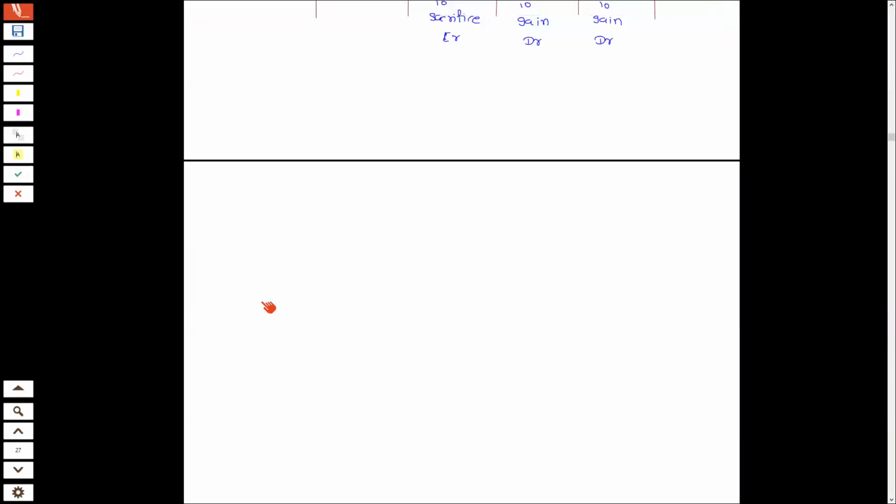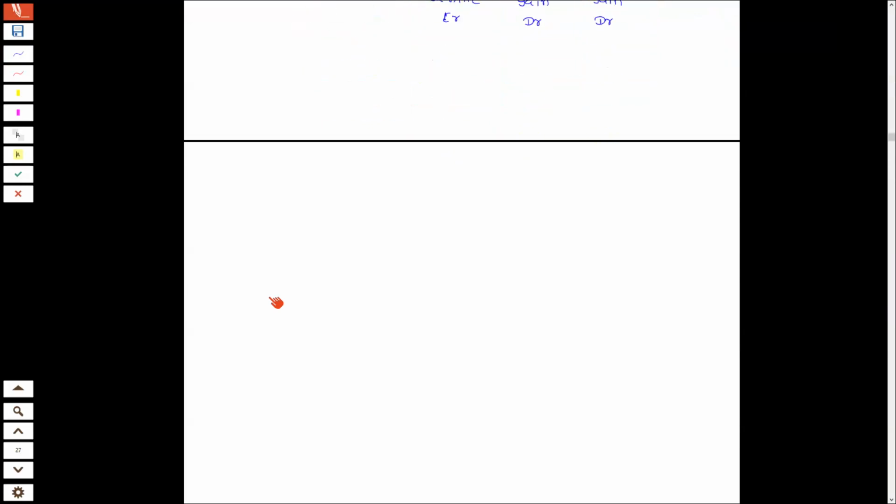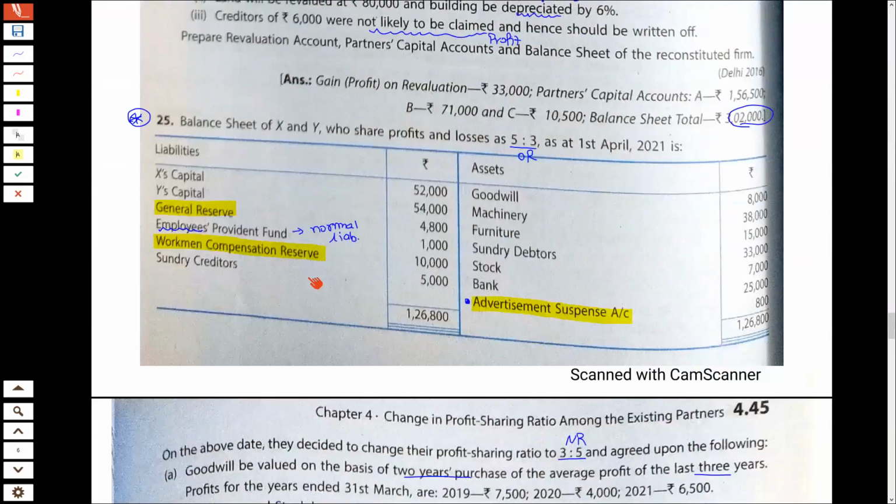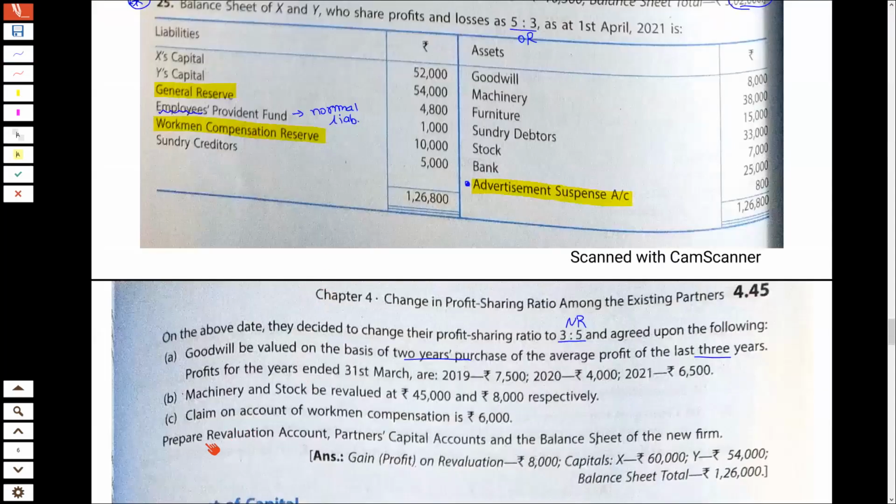Let's first solve this question. I will write question number 25. Let's see what is the requirement. Prepare revaluation account, partners' capital accounts, and the balance sheet of the new firm. So I will write revaluation account,